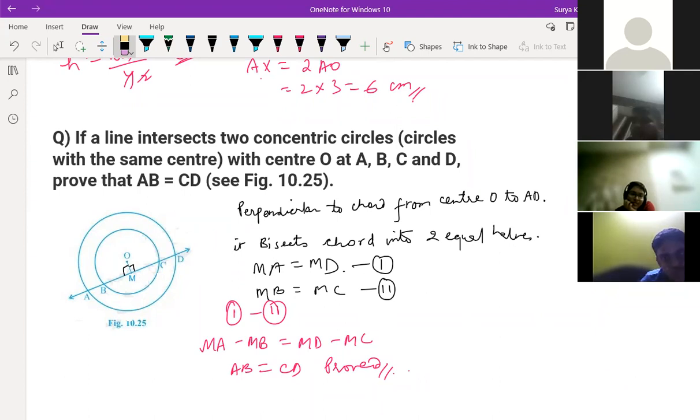Sir, how, sir, MB equal to MC, sir? Why are you seeing that notebook first? Close your notebook, other notebooks and all. Don't read the notebook simply. If I don't ask you anything, you'll be silent only, right? Okay, sir, I've closed the book.